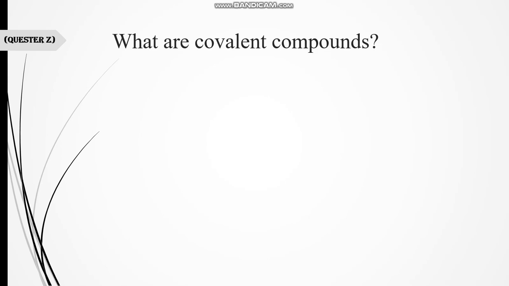Next, what are covalent compounds? Covalent compounds are made up of molecules, while ionic compounds are composed of ions. They have covalent bonds, while ionic compounds have ionic bonds. How is a covalent bond formed? By the mutual sharing of electrons between two atoms.